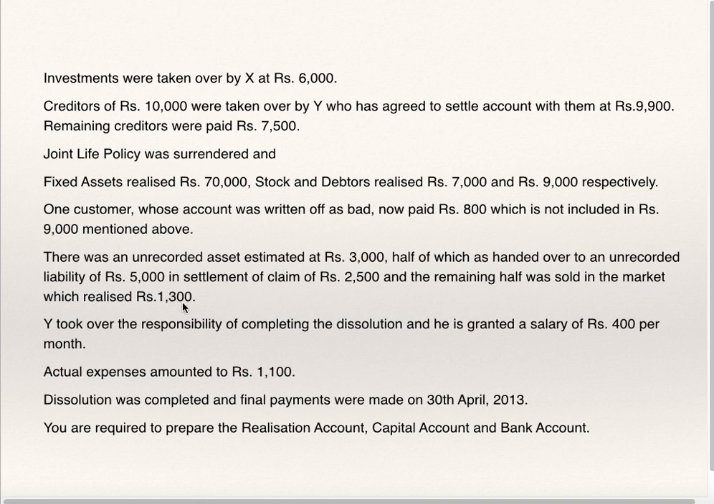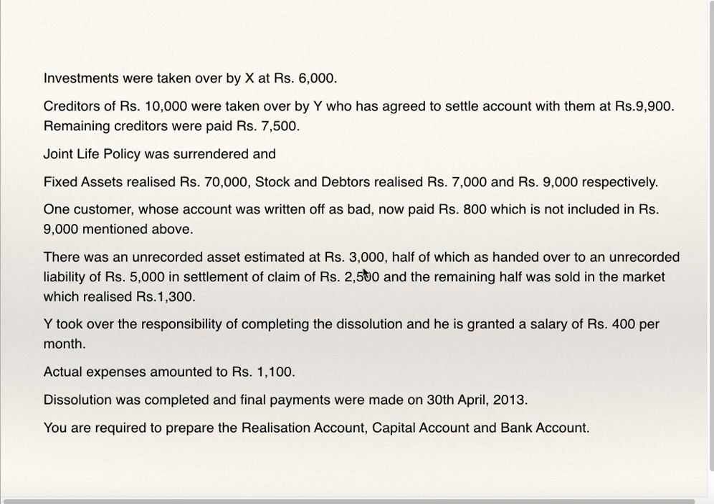So that means they have received the amount. Bank account debit 1,300, realization account credit 1,300 for selling of unrecorded asset. You don't have to bother about the half, because half they have used for settling half of the liability.